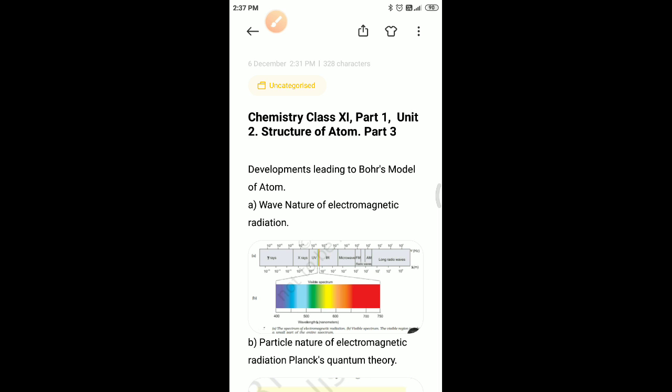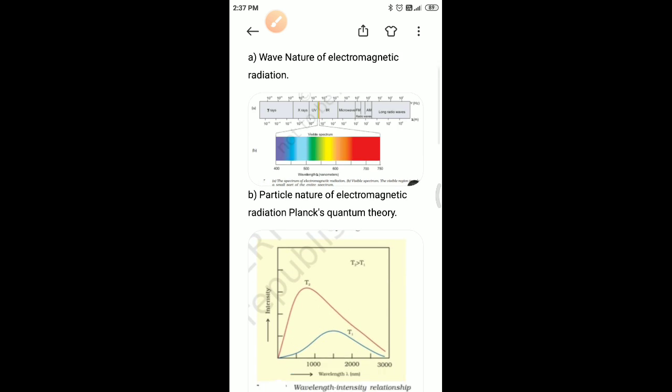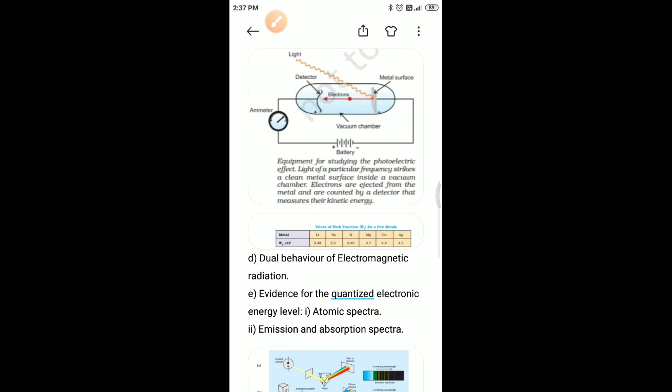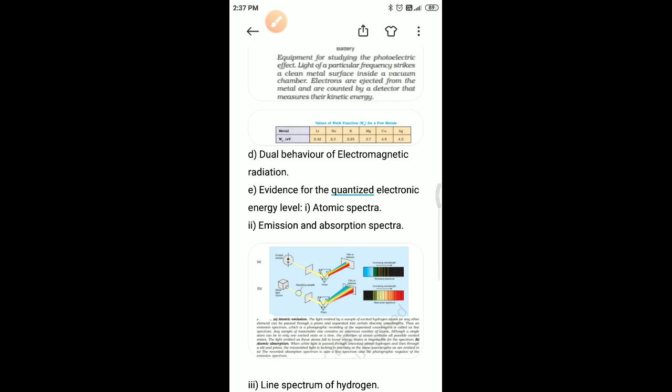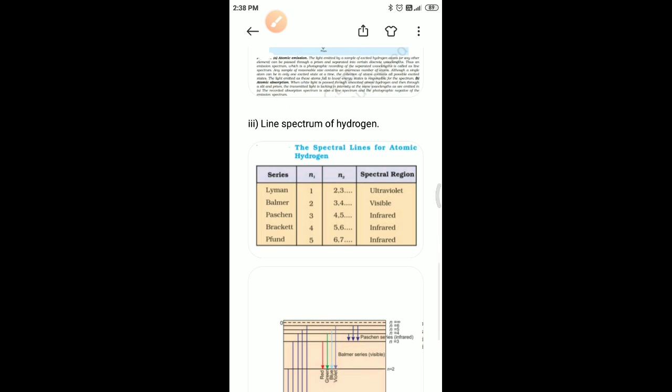Wave nature of electromagnetic radiation, particle nature of electromagnetic radiation by Planck's quantum theory, photoelectric effect, dual behavior of electromagnetic radiation, evidence for the quantized electronic energy level in atomic spectra, emission and absorption spectra, and line spectrum of hydrogen.